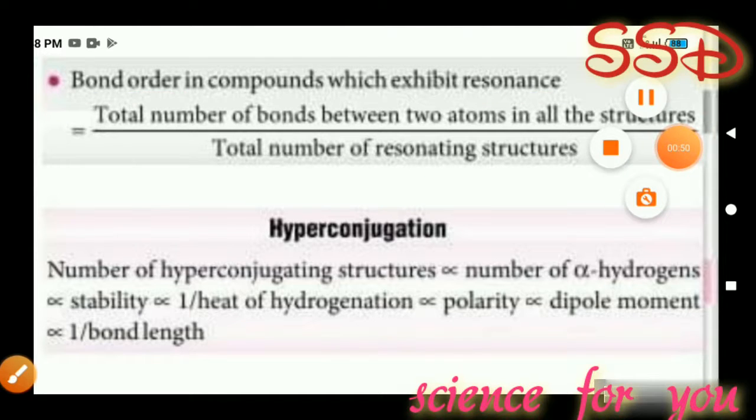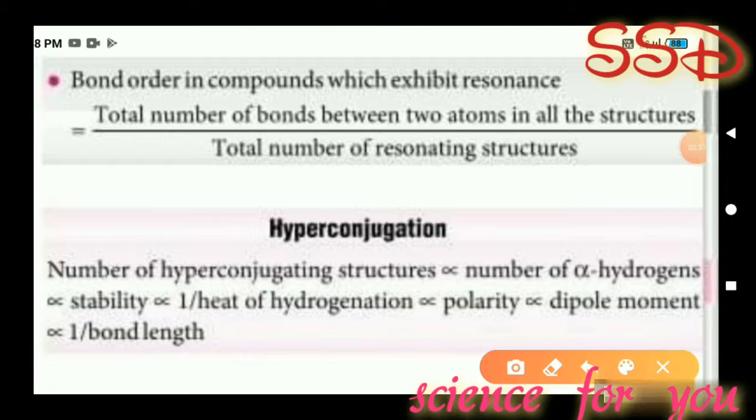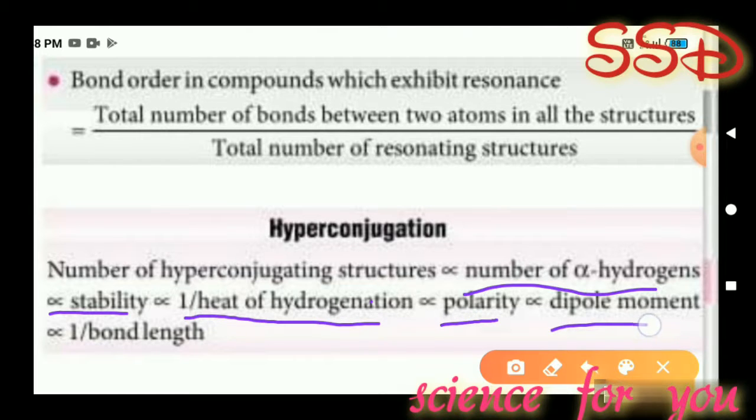Next one is hyperconjugation. In hyperconjugation, the number of hyperconjugating structures is directly proportional to the number of alpha hydrogens, which is directly proportional to stability, which is inversely proportional to heat of hydrogenation, which is directly proportional to polarity, which is directly proportional to dipole moment, which is inversely proportional to bond length.